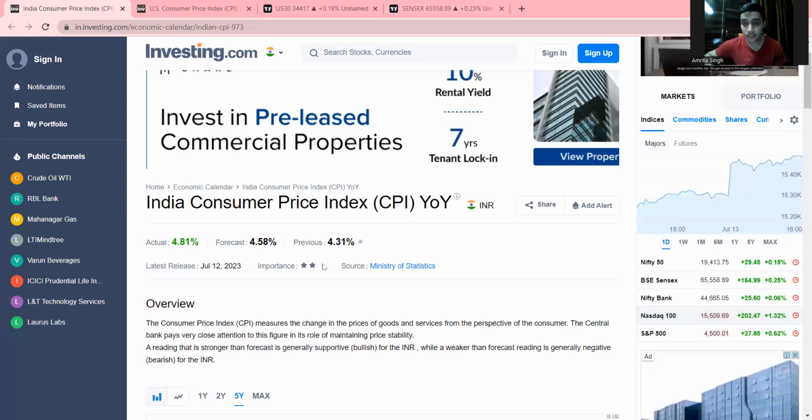If you see, there are three things: actual, forecast, and previous. Forecast means the predicted data, what the prediction was for how the inflation data was going to be. So the predicted data was 4.58%, and the result is 4.81%. The data and the result, you can say, is not so positive and not so negative. It means it's a very flat result.